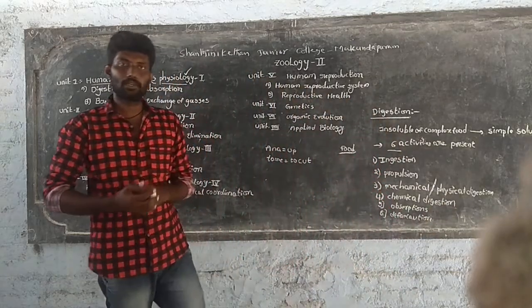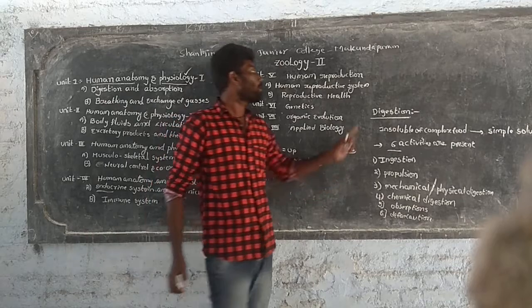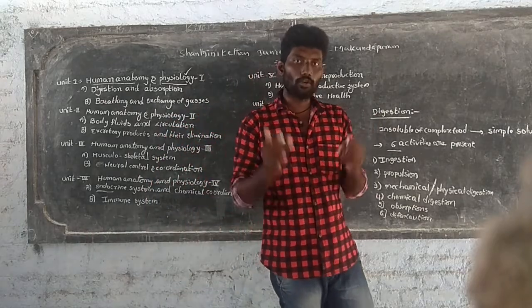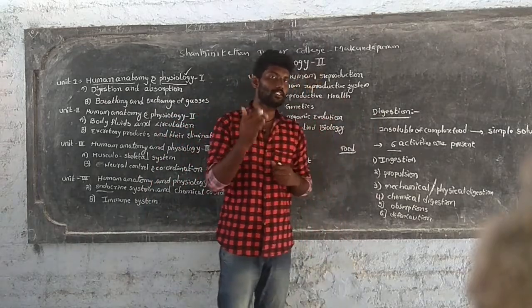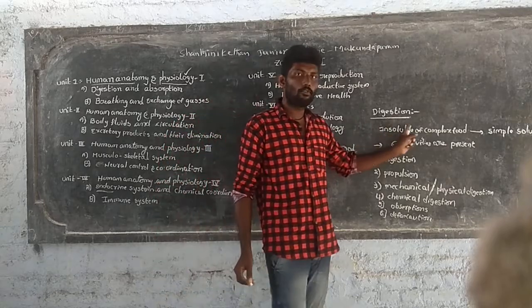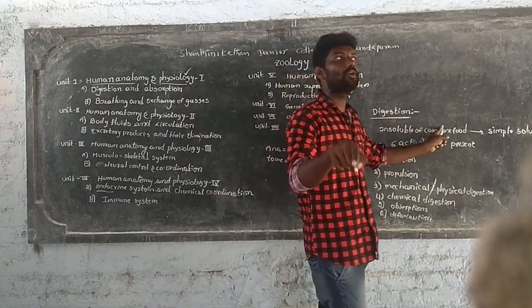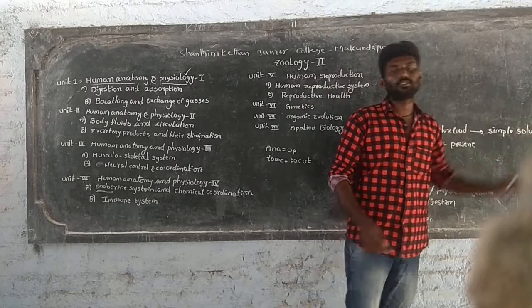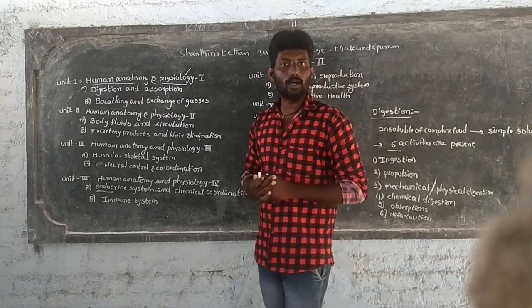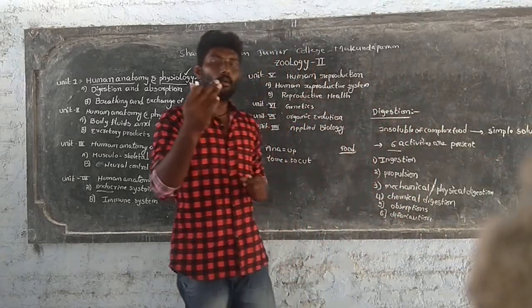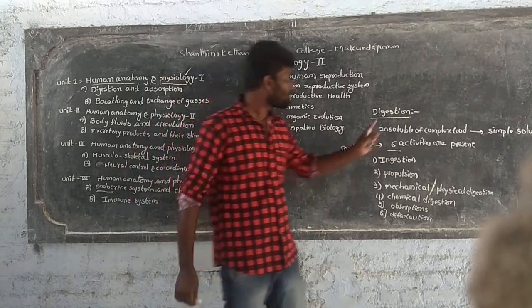These six activities are present in the process of digestion. So first of all, what is digestion? Digestion means insoluble, complex food is broken down into simple, soluble ones. These simple soluble ones are absorbed by the body. This process is known as digestion.